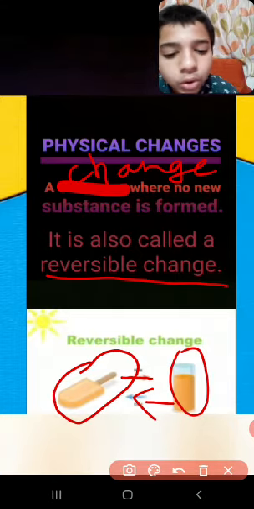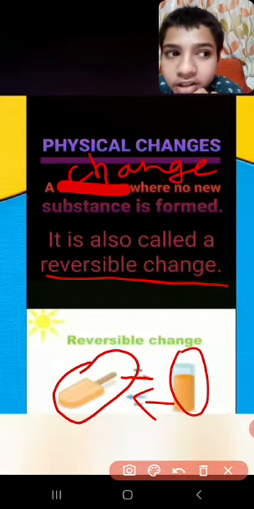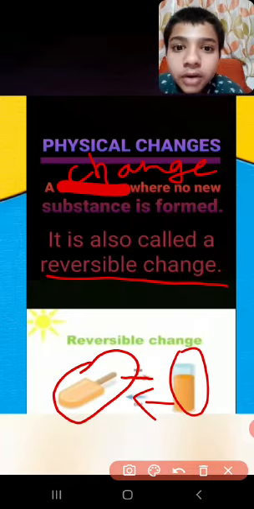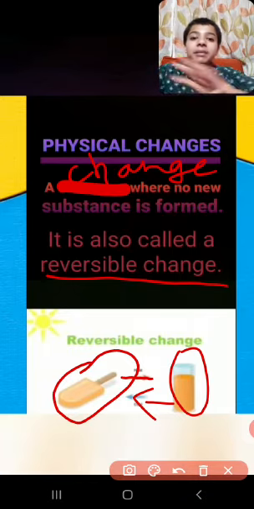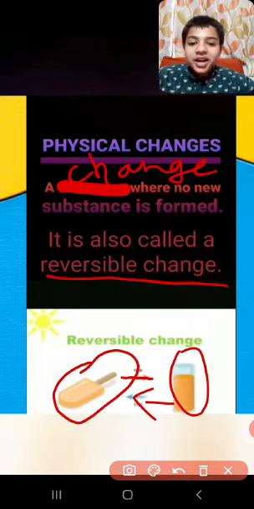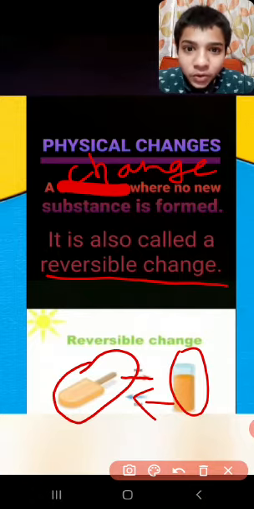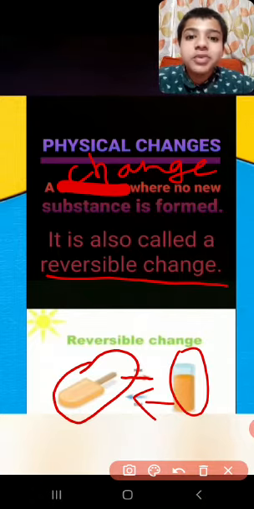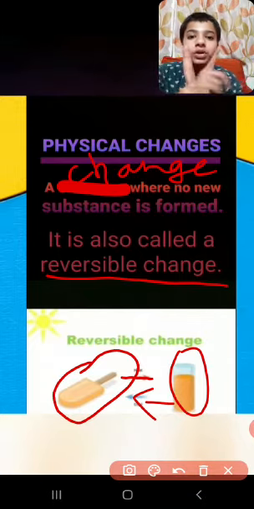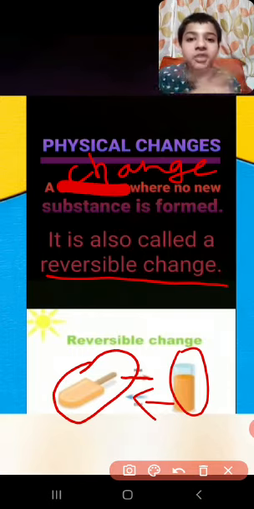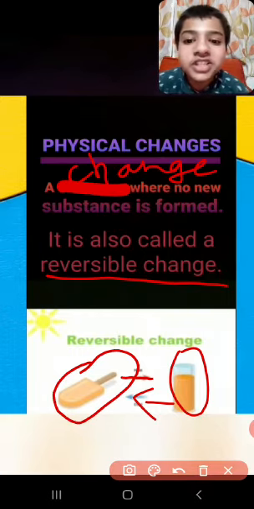You cool that liquid in the refrigerator, and after that you'll observe that this liquid again became ice. How amazing! This liquid became ice again, no? So this is called reversible change. Means it's reversing: ice to liquid, liquid to ice. That's why reversible change is called physical change. And let's see from the definition.